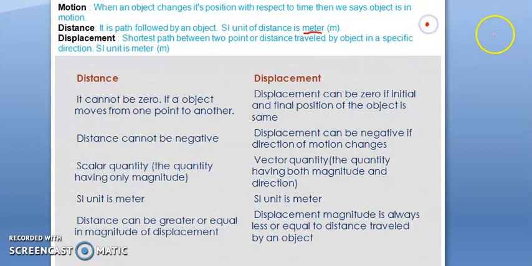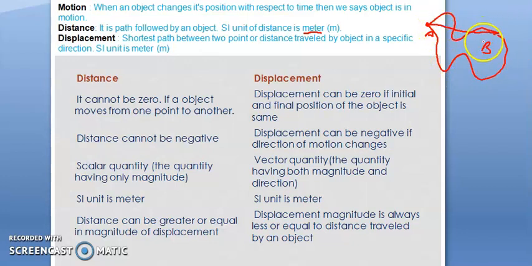Suppose A and B are two points. The object can go straight, or it can go like this, or like this. So this is the path followed by the object. It can follow this path, or this path, or this path. These are the paths followed by an object.